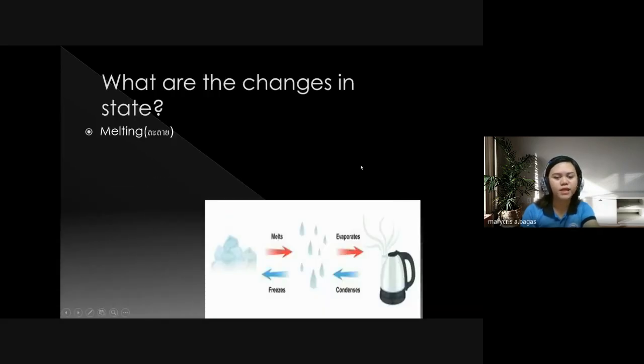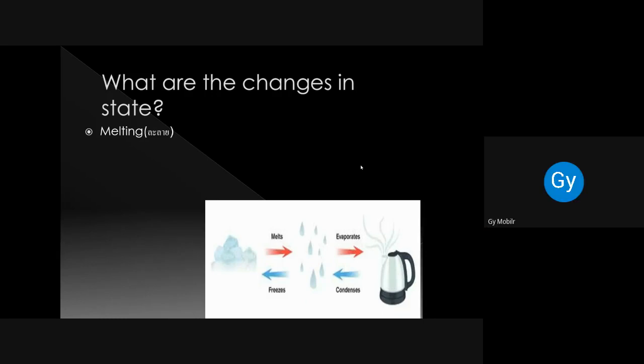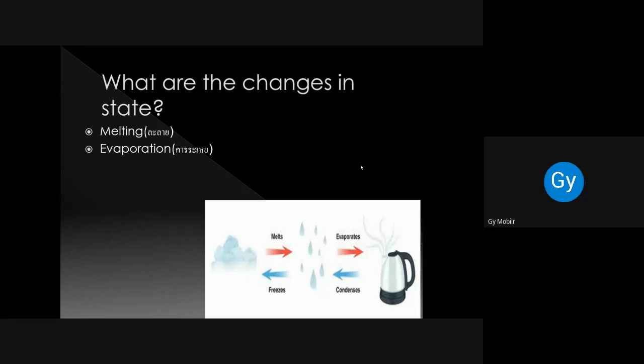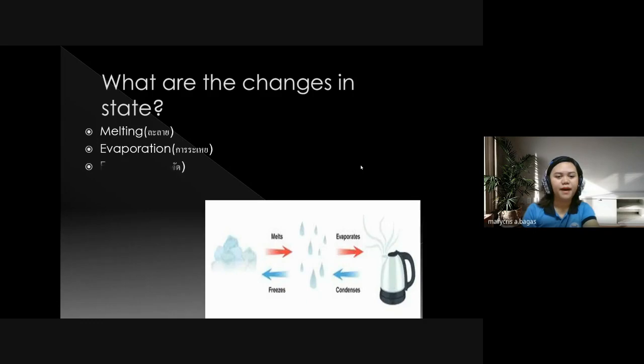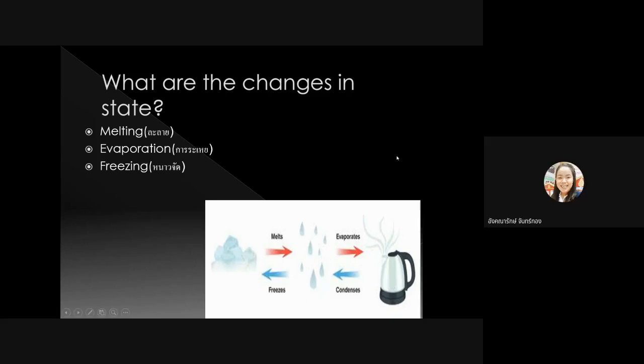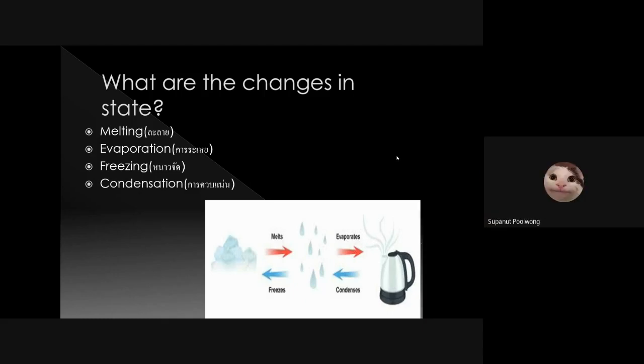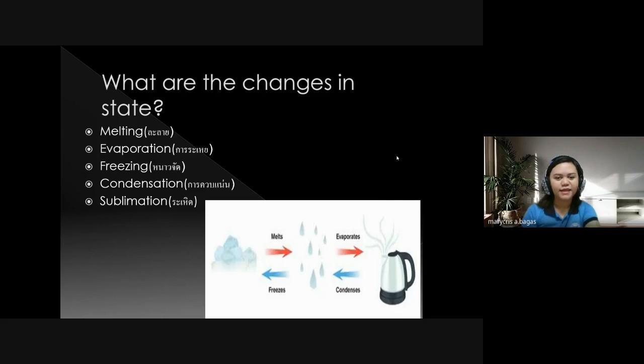Okay, melting. What is melting in Thai? ละลาย. How about evaporation? การระเหย. I think the freezing translation here is not correct. It means การแข็งตัว. Okay, freezing. Next is condensation, การควบแน่น. And then sublimation, ระเหิด.